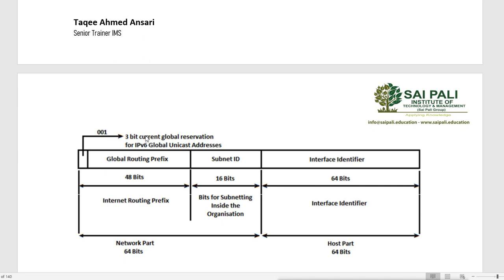These 3 bits are the current global reservation for IPv6 global unicast addresses. They did this because they don't want to release all the IP addresses, just a specific range. Since we have lots of IP addresses available in IPv6, they kept the other ranges available for future use. So right now they have decided that these 3 bits must be reserved.